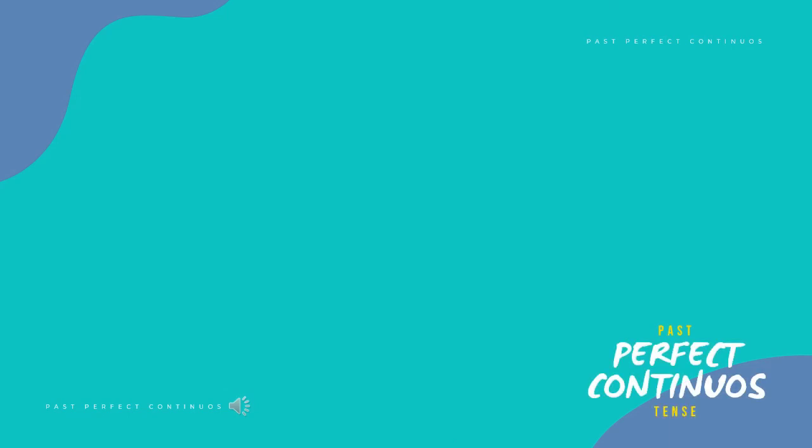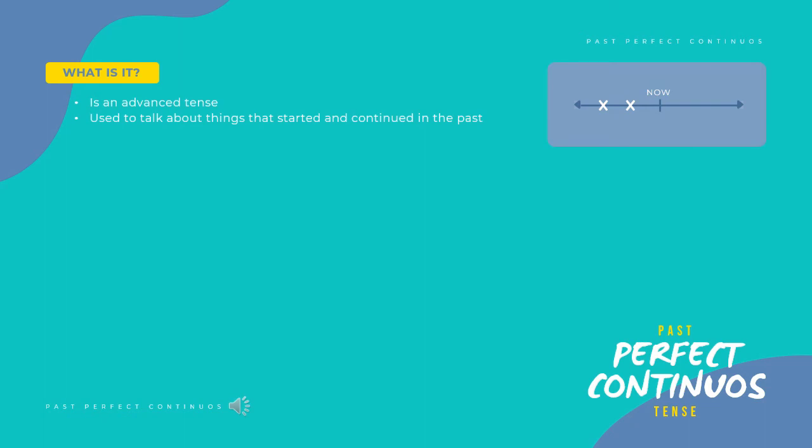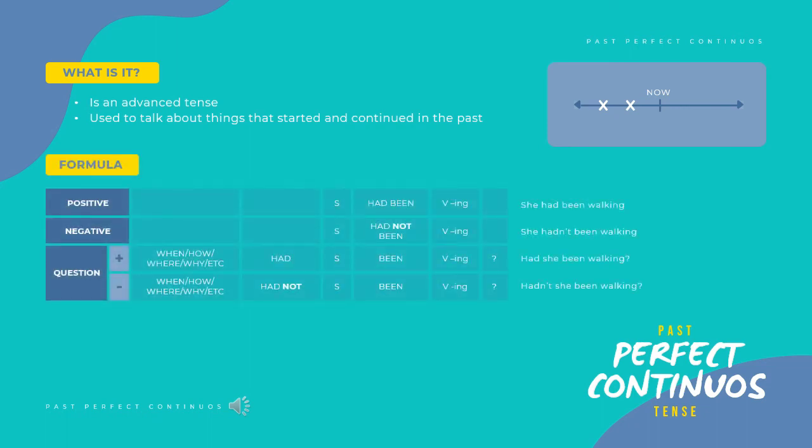Past perfect continuous tense. Past perfect continuous tense is used to talk about something that started in the past and continued in the past, but everything is in the past. The positive sentence is subject plus had been plus verb ing. The example, "She had been walking." Negative sentence, subject plus had not been plus verb ing.